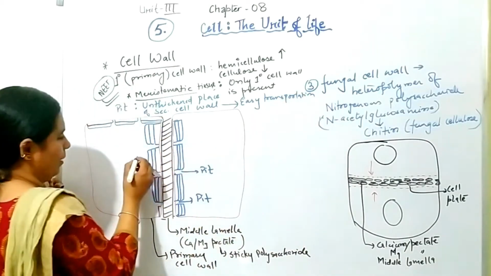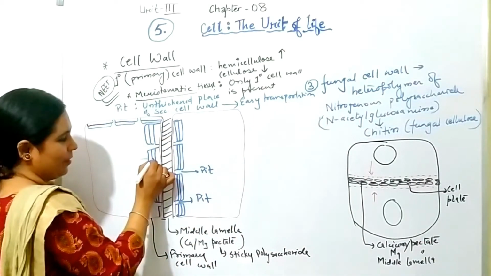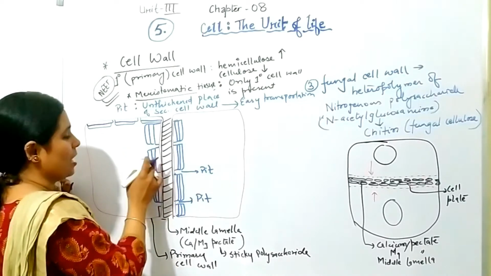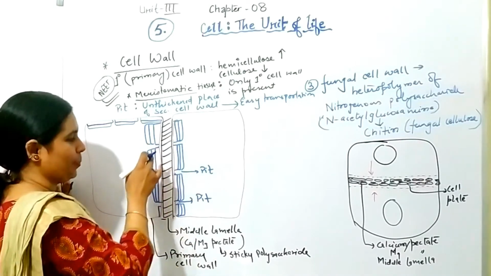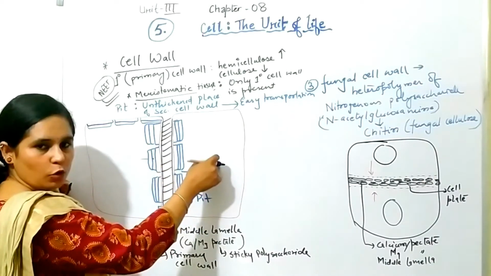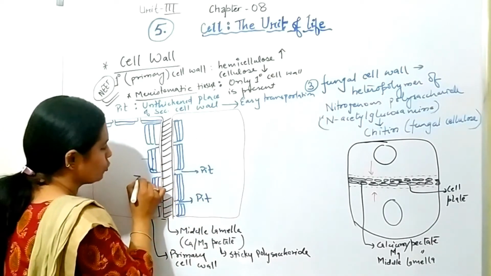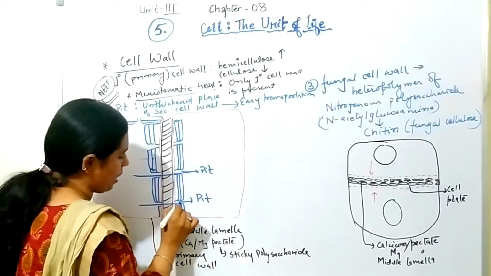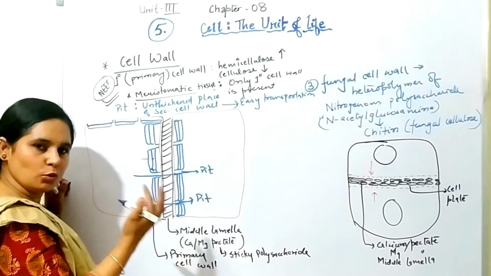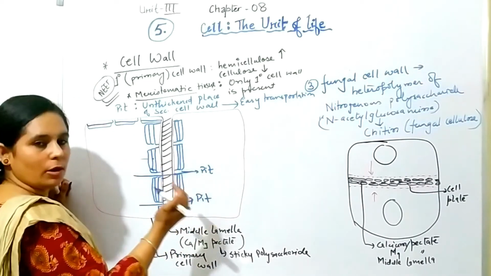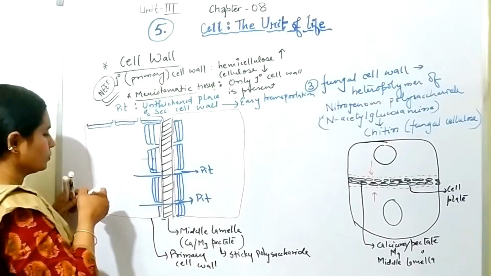Because पहले tertiary layer, फिर secondary cell wall का second layer, first layer, फिर primary cell wall cross करके it will go to the next cell. So जहाँ पे thickening नहीं है, वहाँ से जो component है वो easily pass हो सकते हैं एक cell से दूसरे cell. So this is what the function of pit.